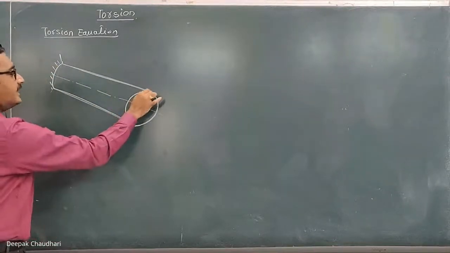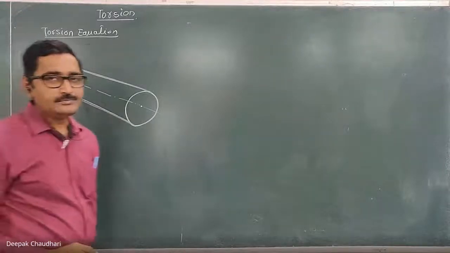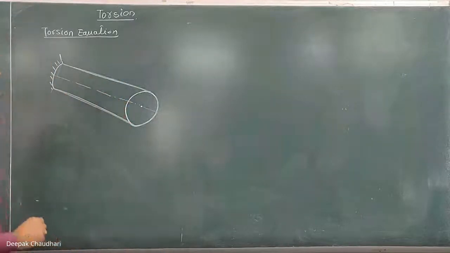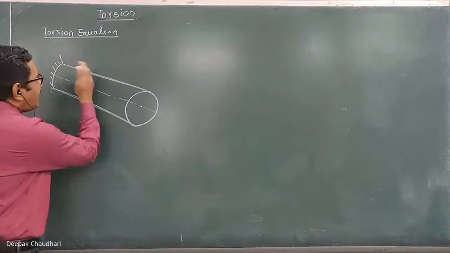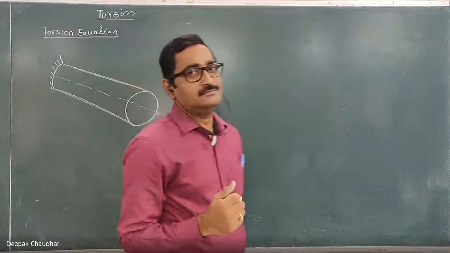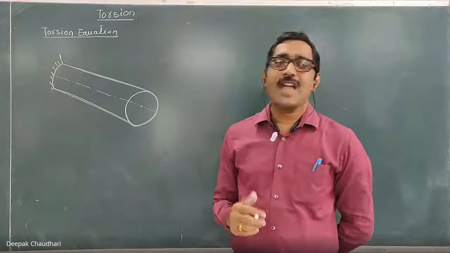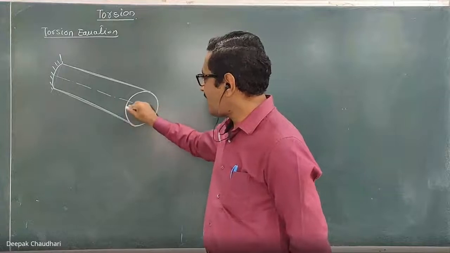This is the radius, and this is the center. Now we are deriving the relation between the twisting moment, the corresponding shear stress, and the angle of twist.